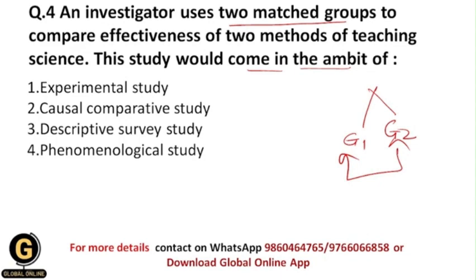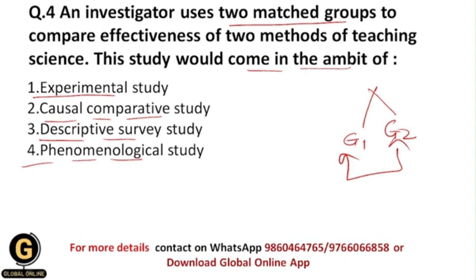So for doing such a study, what kind of study am I going to follow? Is it an experimental study, a causal comparative study, a descriptive survey study, or a phenomenological study? Here there are two groups, and these two groups are matched groups, and we are going to compare these groups, because we are going to assess the effectiveness of two methods of teaching science.